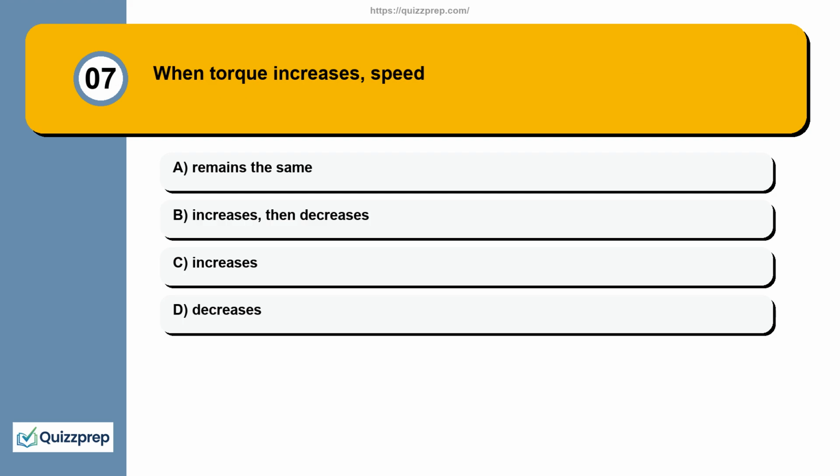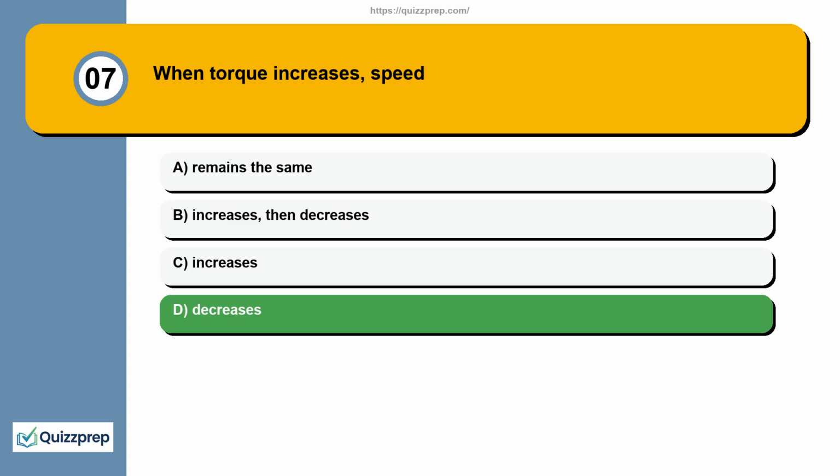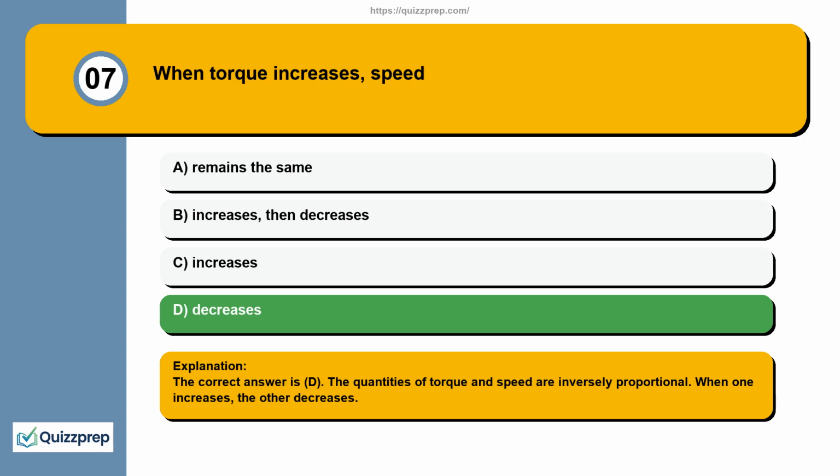Question 7. When torque increases, speed A, remains the same. B, increases. C, increases, then decreases. D, decreases. The correct answer is D. The quantities of torque and speed are inversely proportional. When one increases, the other decreases.